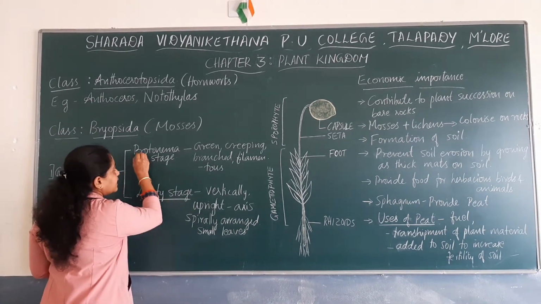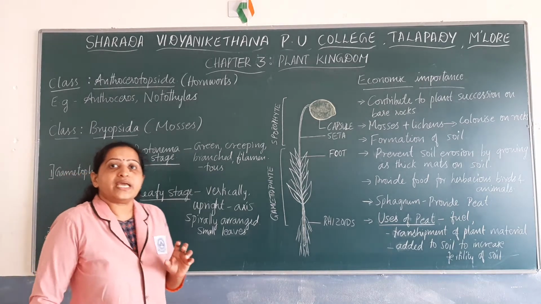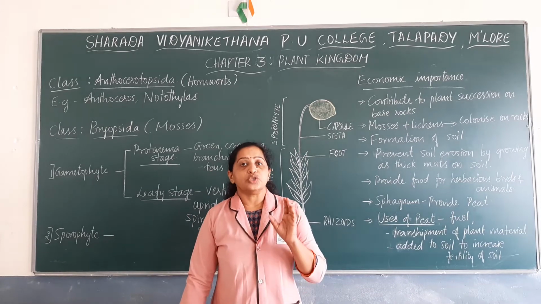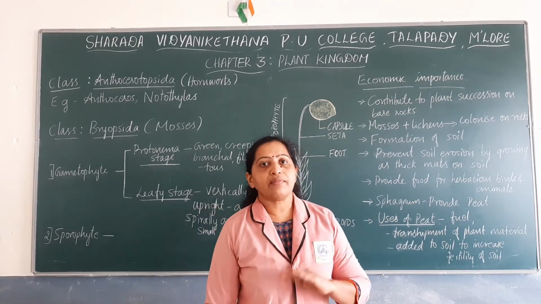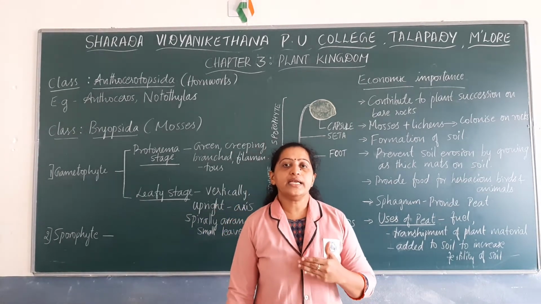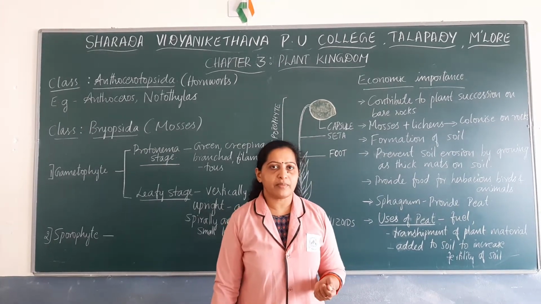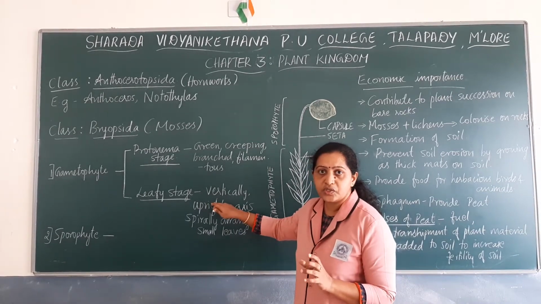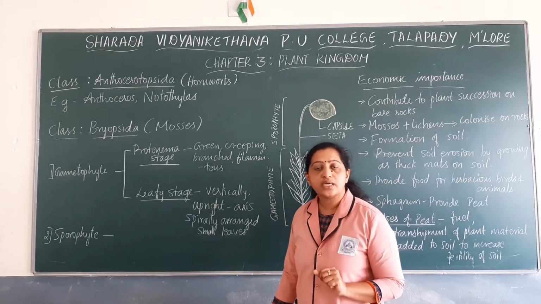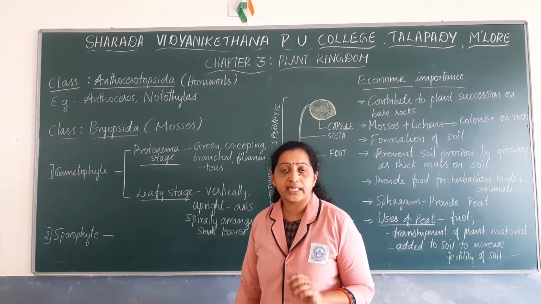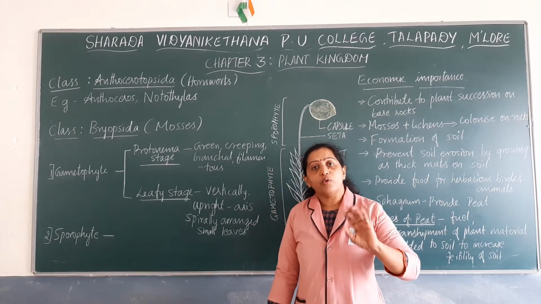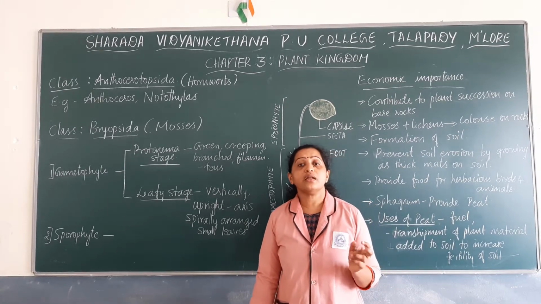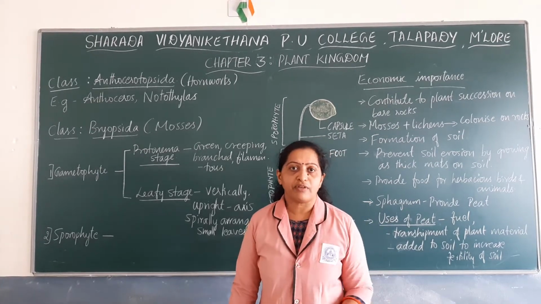Remember that the leafy stage mainly bears the sex organs. You know that the sex organs of bryophytes are antheridium and archegonium. Antheridium is the male sex organ, archegonium is the female sex organ. On the branches of the leafy stage, male and female sex organs are formed in different branches. There are certain mosses where both sex organs are formed in the same plant body, and certain mosses where the sex organs are formed in different plant bodies.